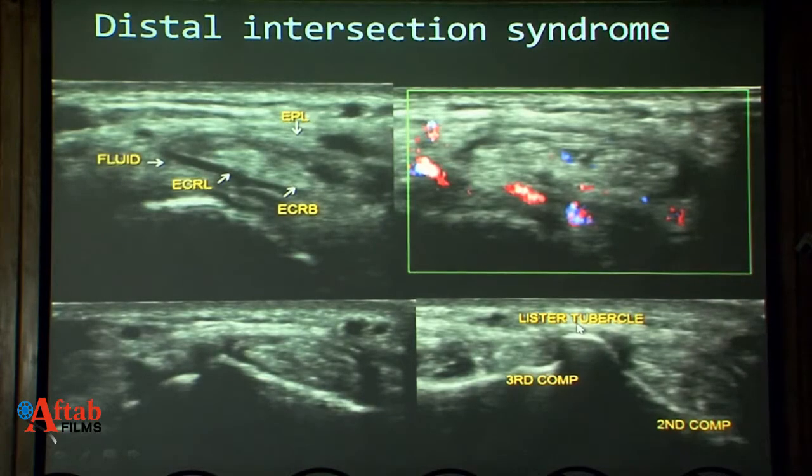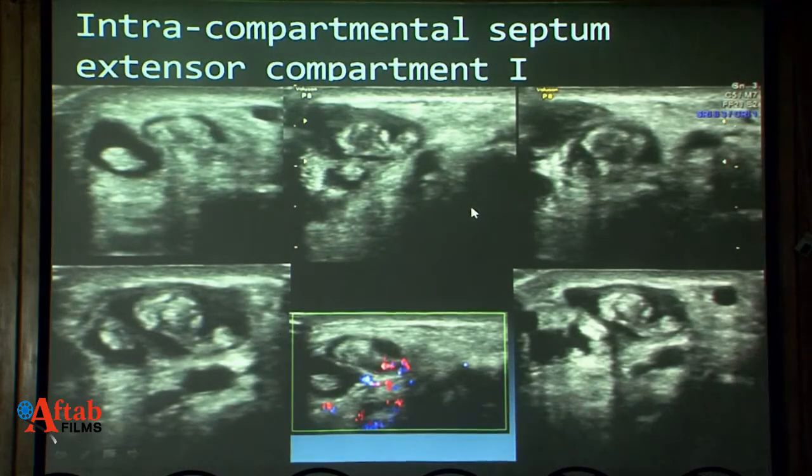I'm just running through because of lack of time. This is distal intersection syndrome. Again, the signs are the same, just the location is a little different. We can even pick up the intracompartmental septum in these situations. We can see the septum and multiple slips of abductor pollicis longus. So this is the beauty of ultrasound. We can pick up a lot of things.